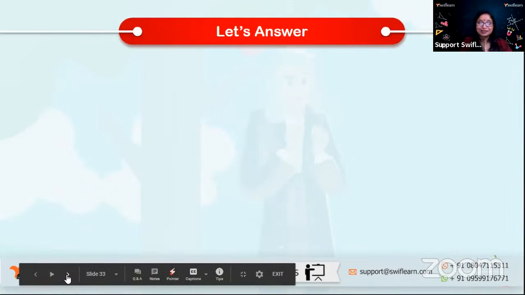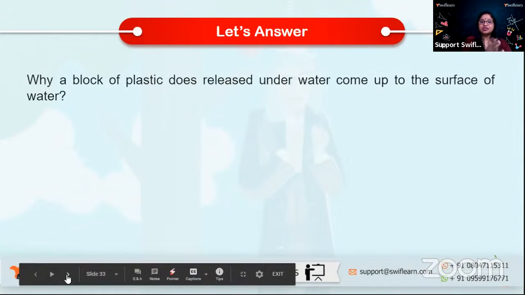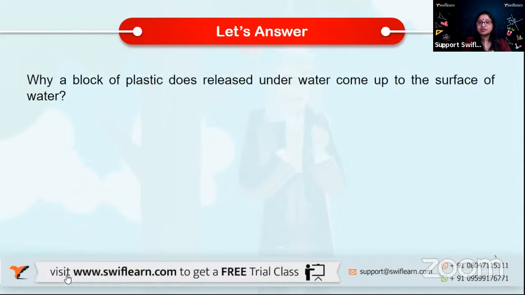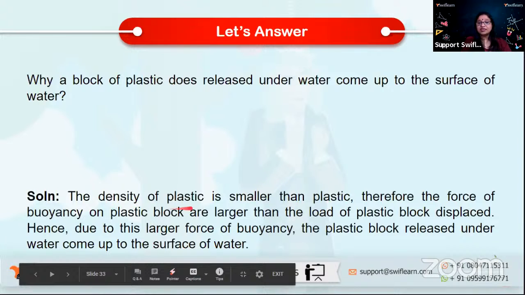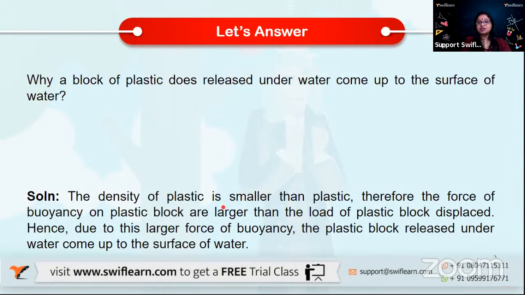So let us answer another question. The question is, why does a block of plastic released underwater come up to the surface of water? Let us just compare it with, say, a mug made of plastic. So a block of plastic, a mug of plastic, you keep it below water, and when you leave it, it will come up to the surface of water. Why does this happen? Because the density of plastic is much smaller than that of water.